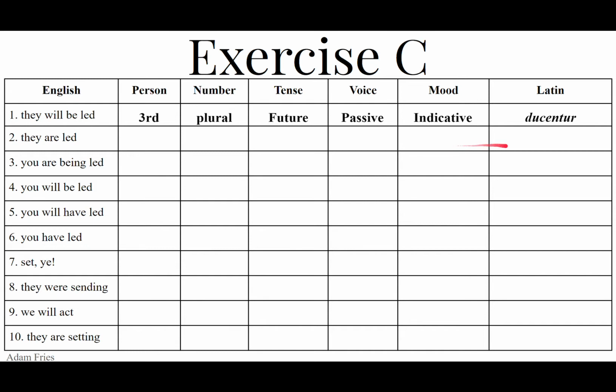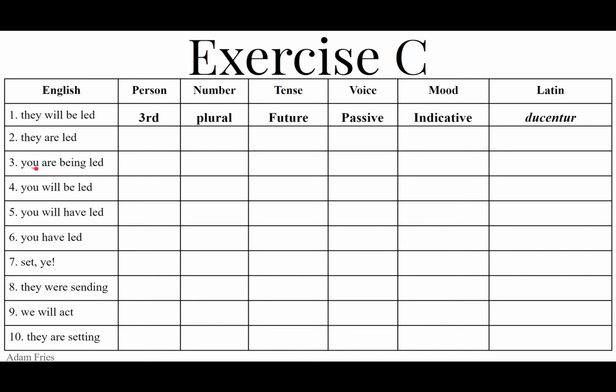That is the verb's present stem, which is duc, from duco, ducere, duxi, ductus, a third conjugation where you chop the O off of the first principal part to get the present stem, duc. Then we add untur, and then the passive has the ur, untur, ducuntur. They are led. They are being led.